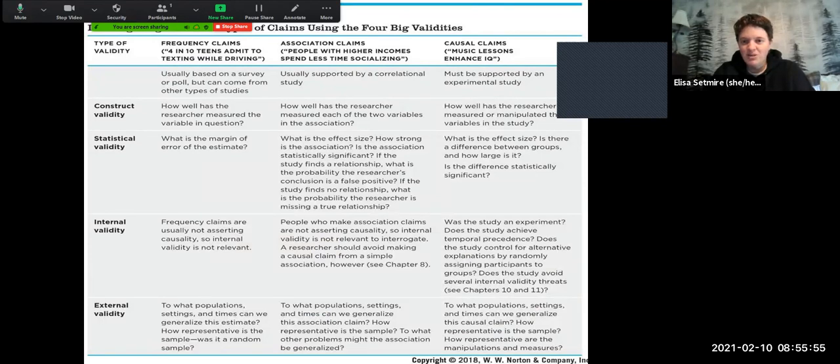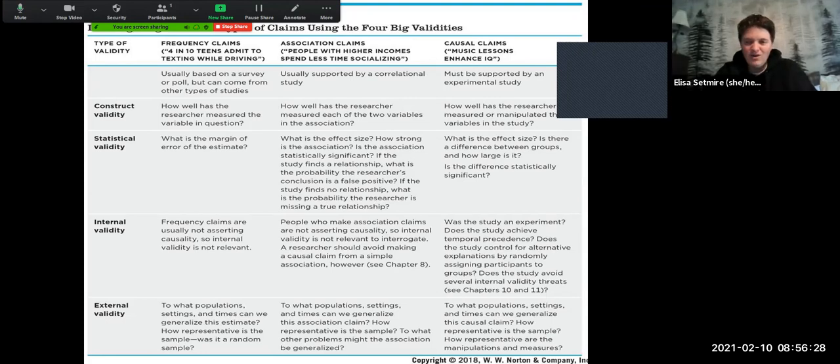And this chart is in the book, and I think it's really, really helpful looking at frequency, association, and causal claims, and then how we might examine these four different types of validities for each. So I wanted to include this in here, and you should definitely look at it in the book, right? So how we can look at construct validity, statistical validity, internal validity, and external validity for each one of these types of claims. What questions are we asking? What is it that we're focusing on?